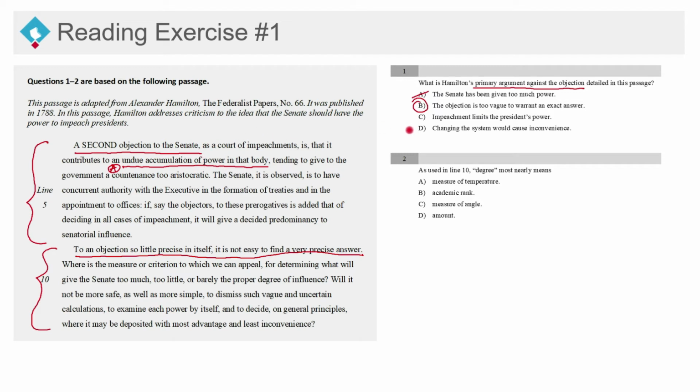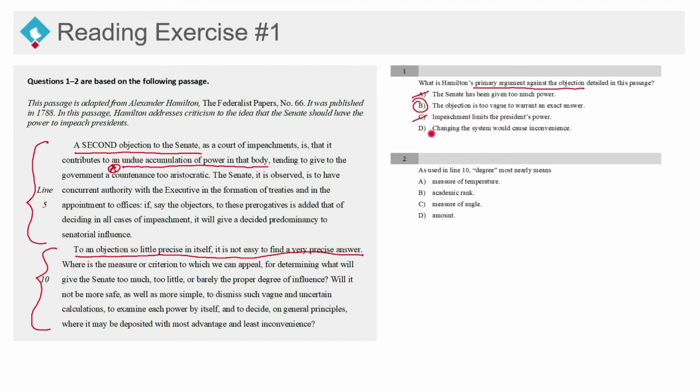Let's look at the other choices as well. Answer choice C, impeachment limits the president's power. In this instance, there's nothing here that Hamilton says that impeachment is going to limit the presidential power, right? All he's saying is what criteria do we have to determine what's going to give the Senate too much or too little power? Is it not more safe to dismiss it entirely, and to examine each power by itself? So he doesn't make any statement about the impeachment limiting the president's power, right? That's not what he's saying. He's not saying anything like that at all. So it's not his primary argument at all. So that's out of the question here.